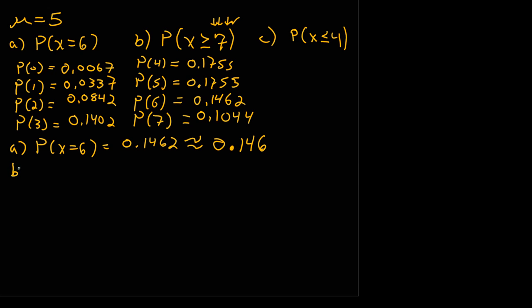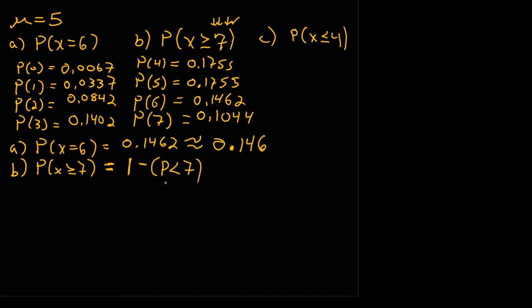For part B, we want to know the probability of everything greater than or equal to 7. That's up to a billion, trillion. It's infinite. It goes on. And so we have these infinite probabilities that keep piling up. But we can think of it this way: it has a complement, everything that's less than 7.